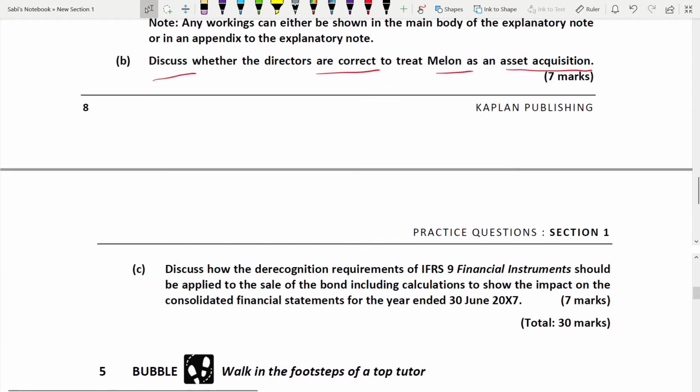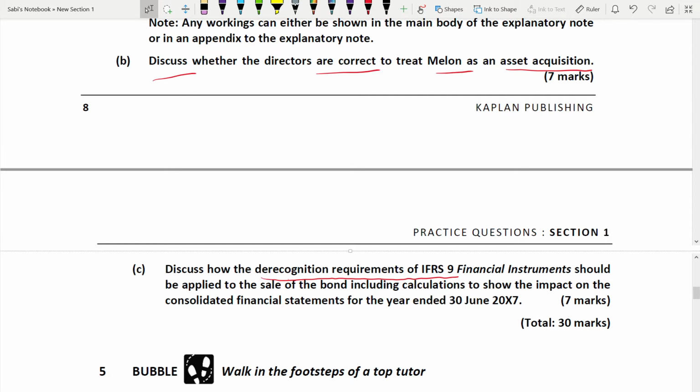Part C, the last one. Discuss how the derecognition requirements of IFRS 9 should be applied to the sale of the bond. There are some derecognition requirements under IFRS 9 which you should know. Discuss how they should be applied to the sale of a bond, because definitely when you're selling the bond, you have to derecognize it, right? According to the Conceptual Framework, what did we learn? That when we are selling off an asset, it has to be derecognized.